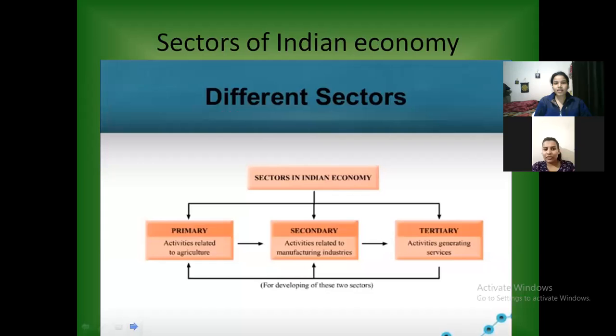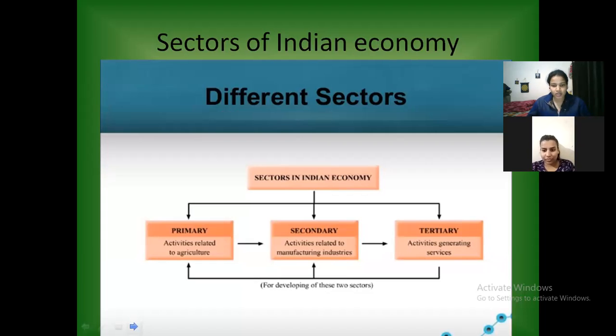Okay. So here are the sectors of Indian economy. There are three types of sector. First is primary sector, second is secondary sector, and third is tertiary sector. What happens in primary sectors? In this primary sector, activities are related to agriculture, meaning production or extraction of raw materials, and then processed. These activities will fall under primary sector.